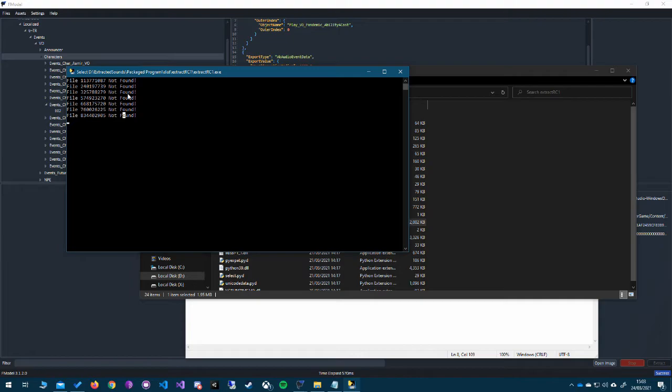Now file 113771087 is outdated. In fact, if you let this run, it's going to keep repeating these files over and over because these are outdated references to voicelines. As they've updated the game, they've changed some of the names around, and these outdated files are no longer there. If anyone can find these files or know what they're in reference to, please let me know, but I'm pretty sure it's just outdated stuff, they haven't changed.